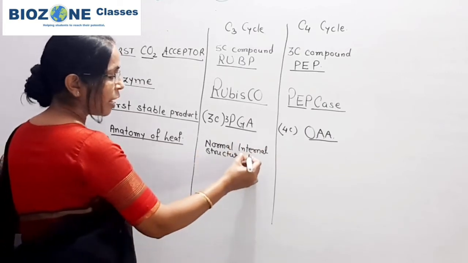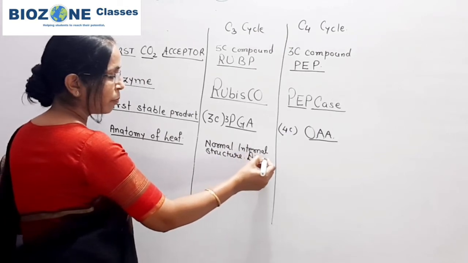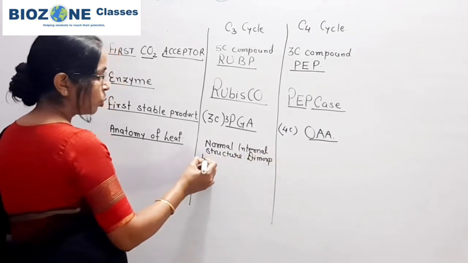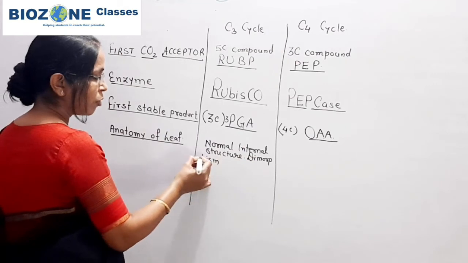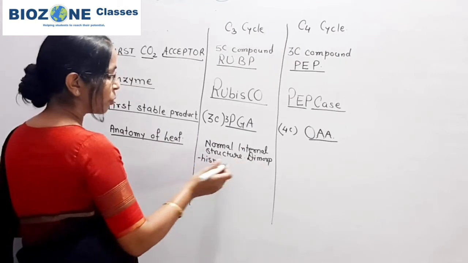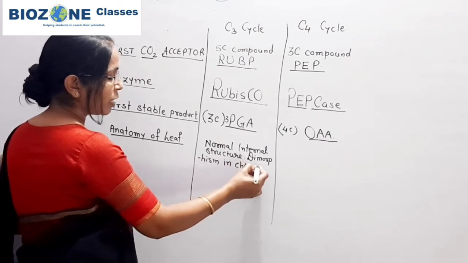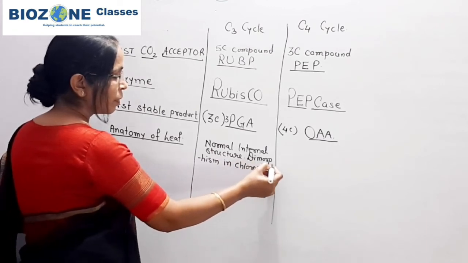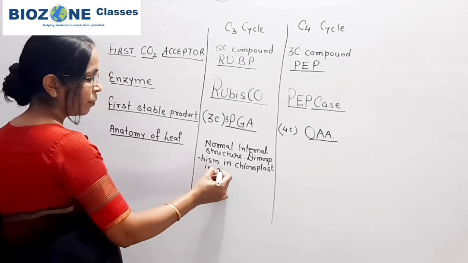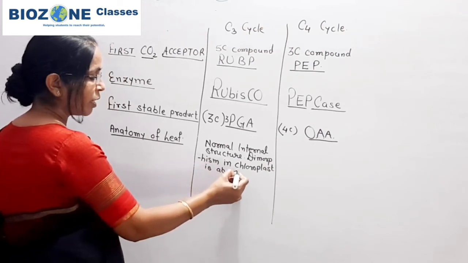Dimorphism in chloroplast means two types of chloroplast. Dimorphism in chloroplast is absent. This part you remember.